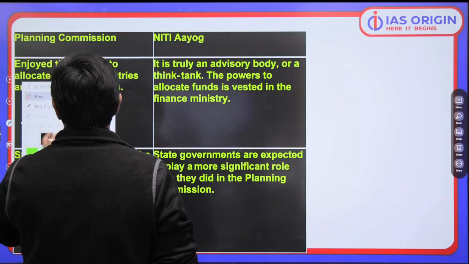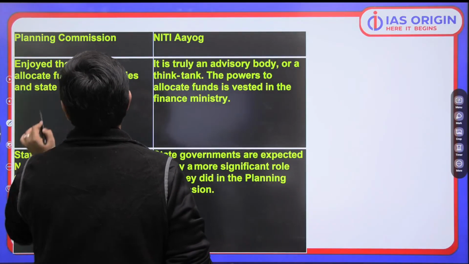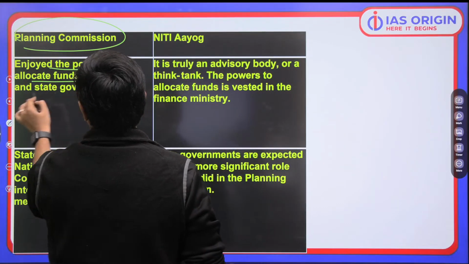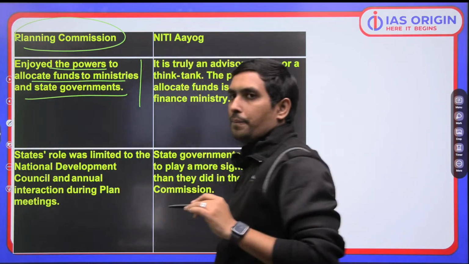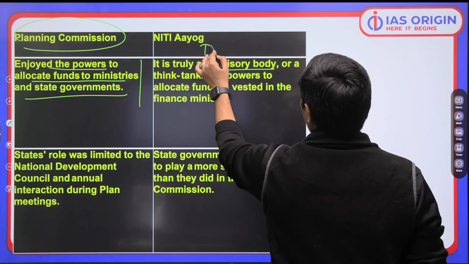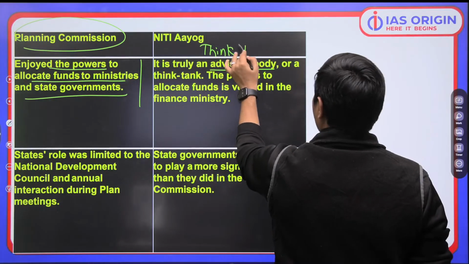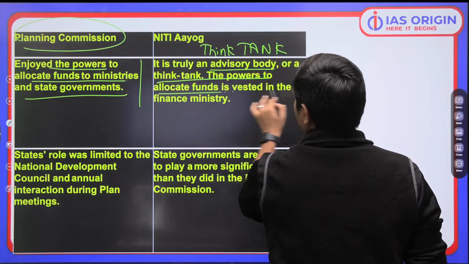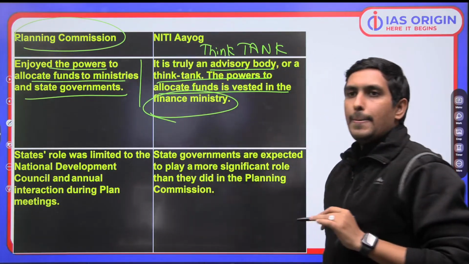We see major difference. For example, Planning Commission enjoyed the powers to allocate funds to the ministries and state governments. So it was a very powerful body. But Niti Aayog is just an advisory body. It is a think tank. I have told you it is a think tank. It has experts, but it is a think tank. And the power to allocate funds is vested in the finance ministry. Interesting.